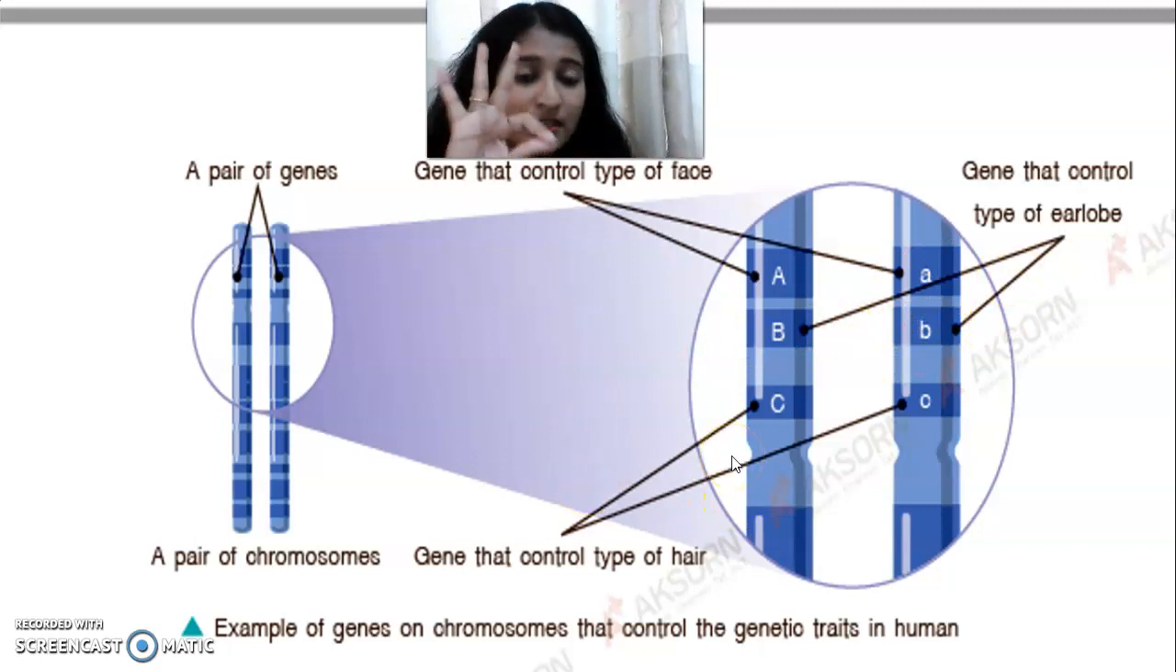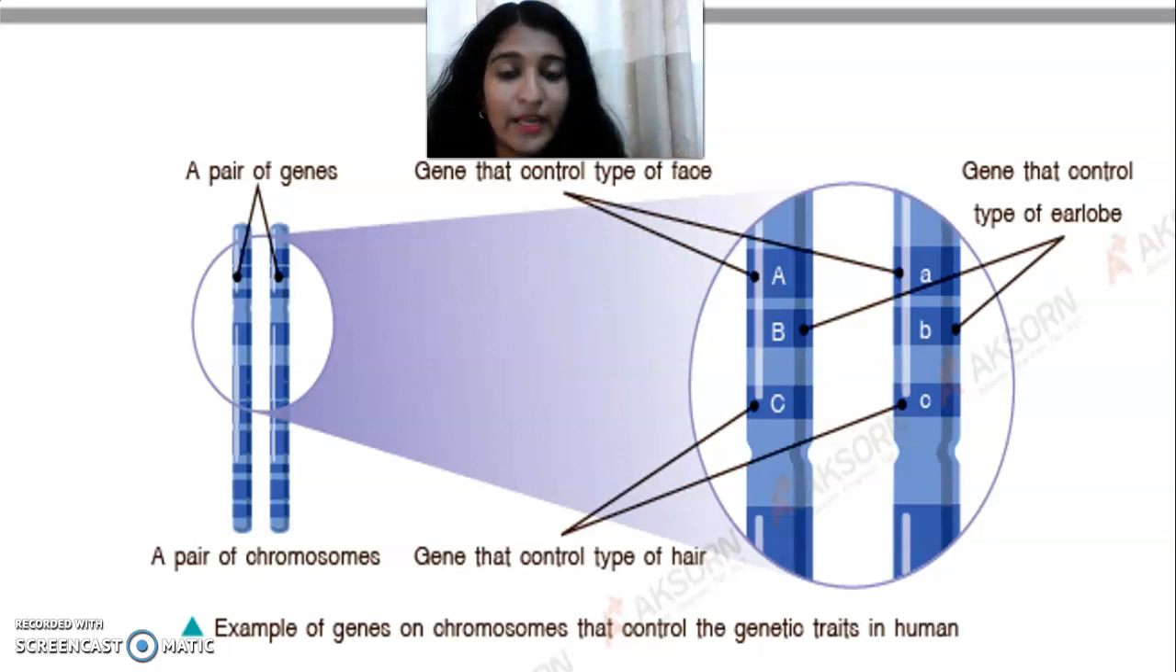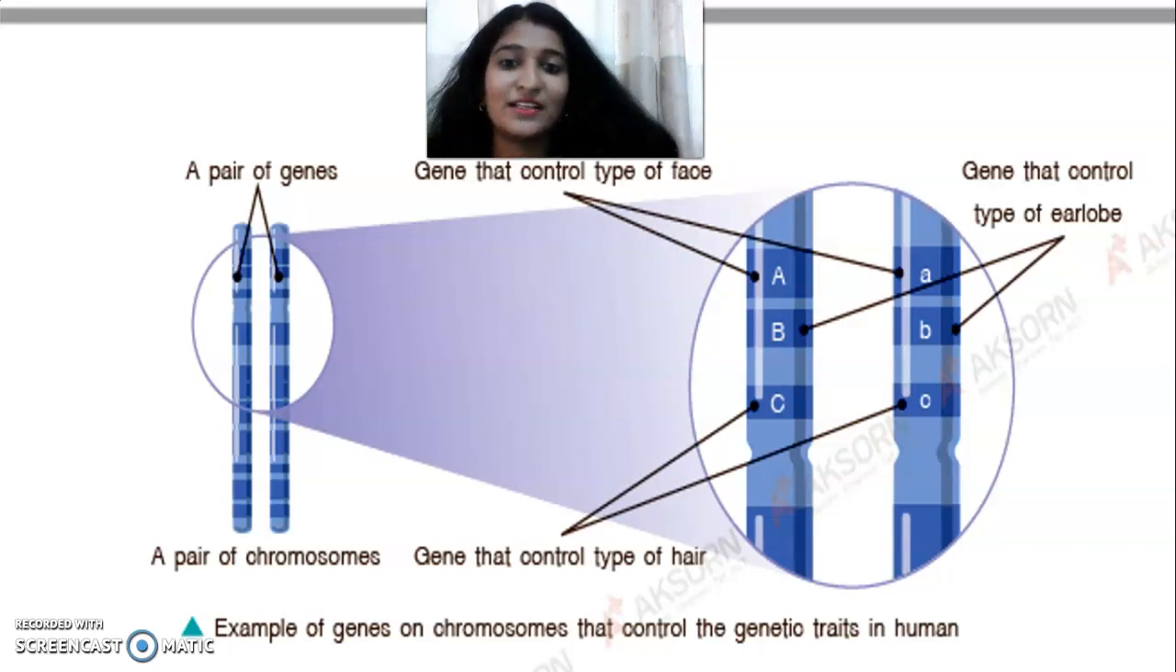And the third trait controls our hair, how the hair looks. Will it be straight or will it be curly? That is the gene. I have curly hair because my father has curly hair, but my mother has straight hair. So I got the trait from my father, which is the curly hair.